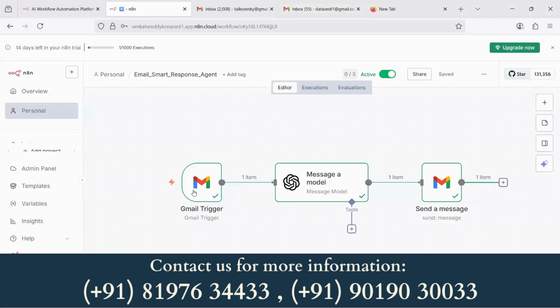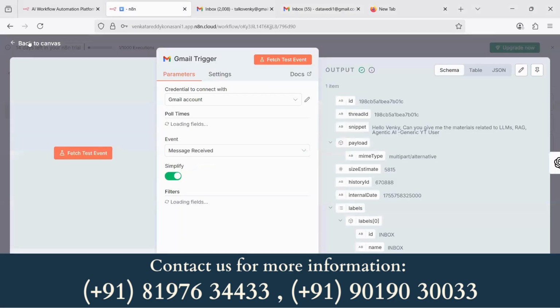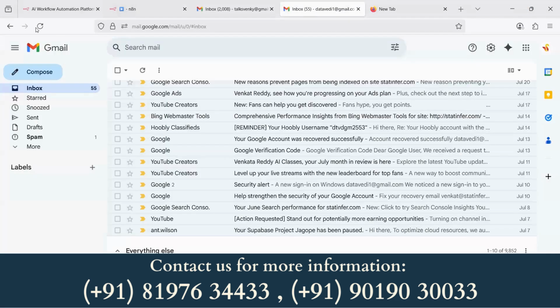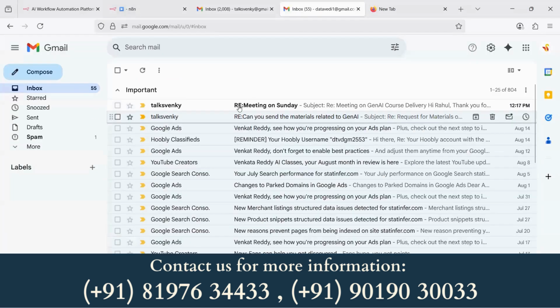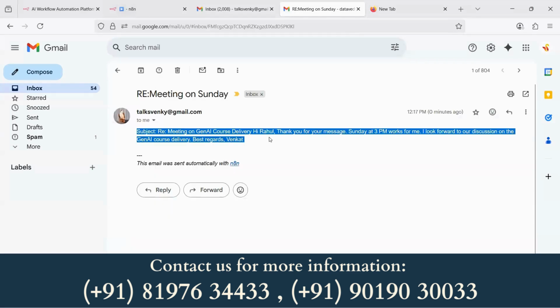So this automation, every 1 minute, it is going to generate the reply. So if you just give 1 minute of time, if you refresh it maybe a couple of times in 1 minute, yes, there you go. There is the automated output. Subject, reply to the meeting. Of course, Rahul, thank you for the message. Sunday 3 p.m. works for me.